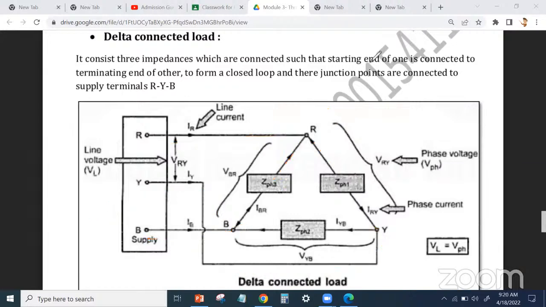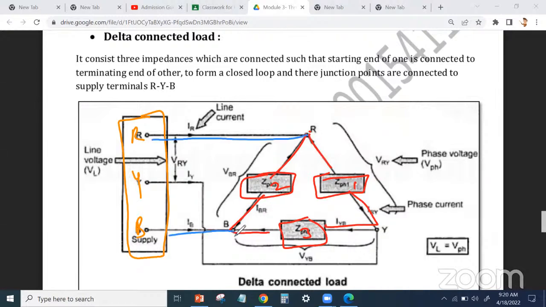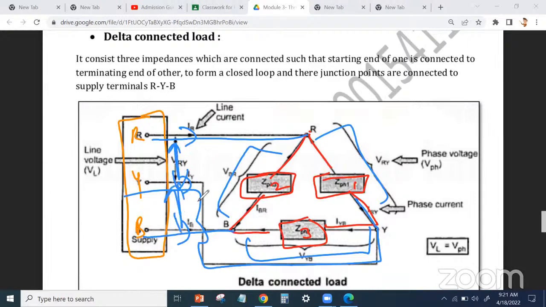खत्म. तो कैसे draw किया उन्होंने? First they draw the supply, that is R Y B. Then they draw the box, so ZPH, ZPH, ZPH. This is 1, this is 2, this is 3. And they just draw the triangle. Okay? ये हो गया, just connect this ZPH with the supply. ये first supply होगा, this second supply, और यहाँ से ये गया third one. So these are the line current. ये सब line current है. These are the phase voltages. And these are the line voltage. Line के बीच में जो voltage है, उसे कौन सा line voltage?